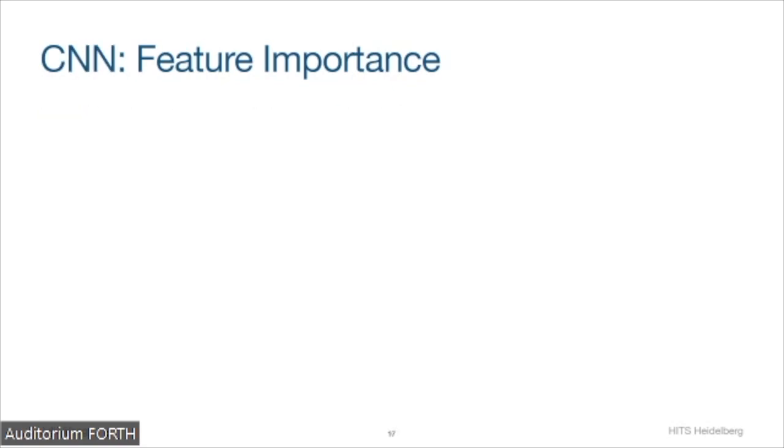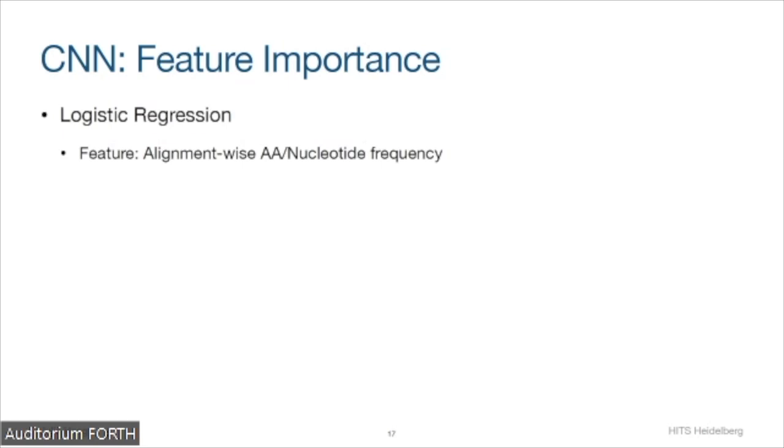So let's also talk a bit about the CNN feature importance. It's not as easy to obtain a feature importance for convolutional neural networks because it's a deep learning method, and as we've heard before, it's a black box. But we had the hypothesis that the convolutional neural network has some kind of global feature that is indicative of an MSA being simulated or empirical. Our hypothesis was that this is the alignment-wise amino acid or nucleotide frequency.